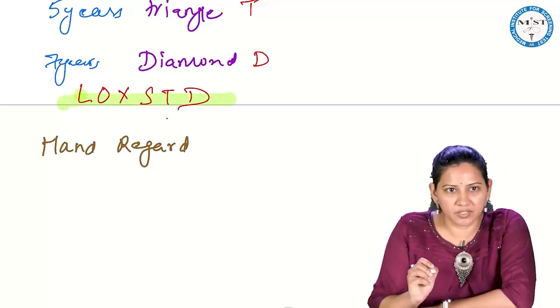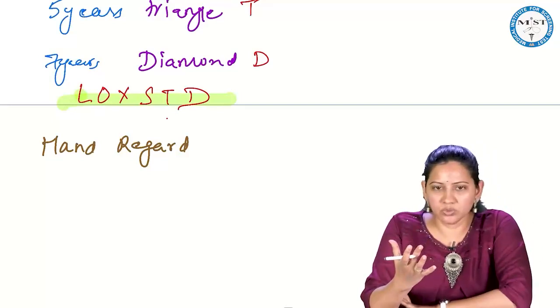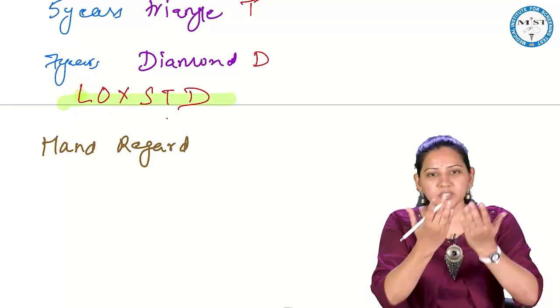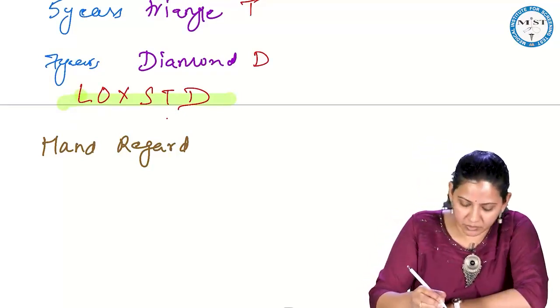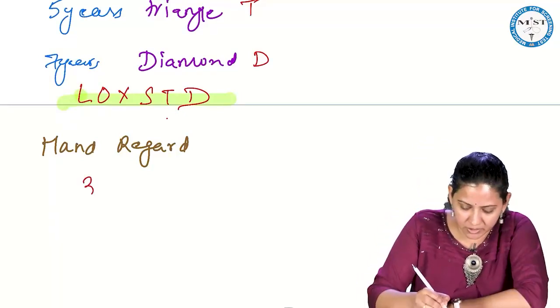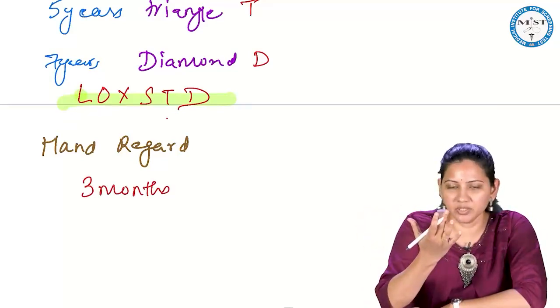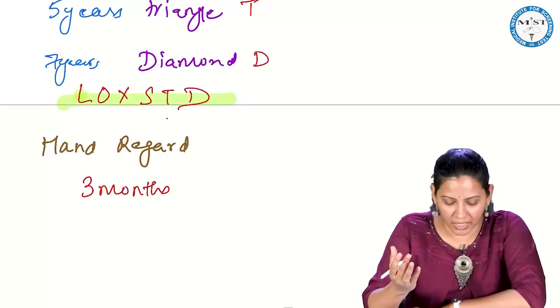What is a hand regard? Once the child is able to open the hand, it brings the hand in the midline and starts seeing the hand. This happens by 12 weeks of age, that is 3 months. So by 3 months, the child will be observing keenly his own hands.